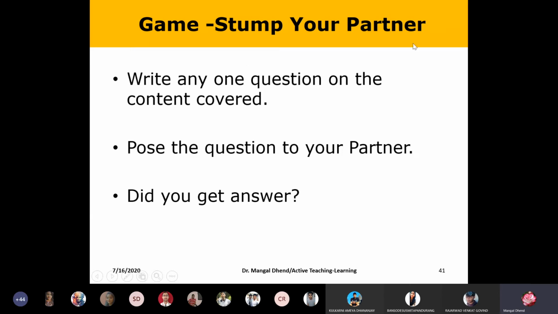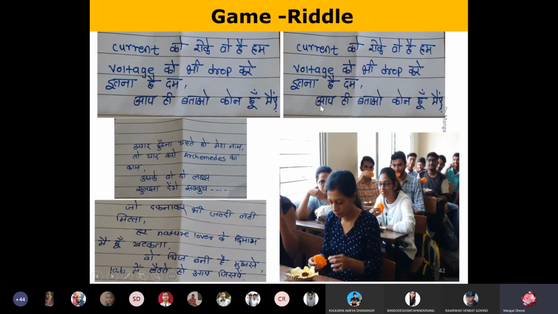So stump your partner means suppose you go on asking questions, and the partner should remain unanswered. So that is the game, and we'll see who is the winner. So stump your partner. Okay, but you have to think of another game, not this game. That is one. If you are planning an activity, you just plan differently. Innovation should be there, or the combination I told you, and you have some additions in that.